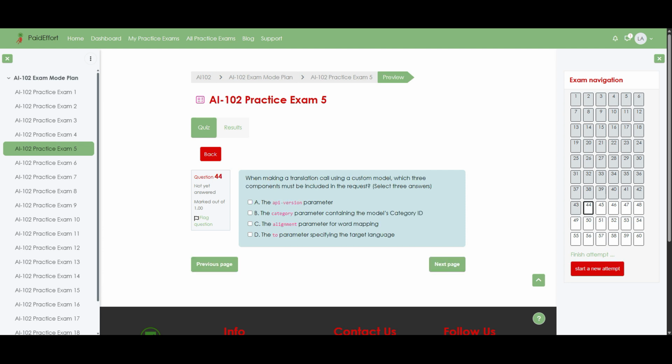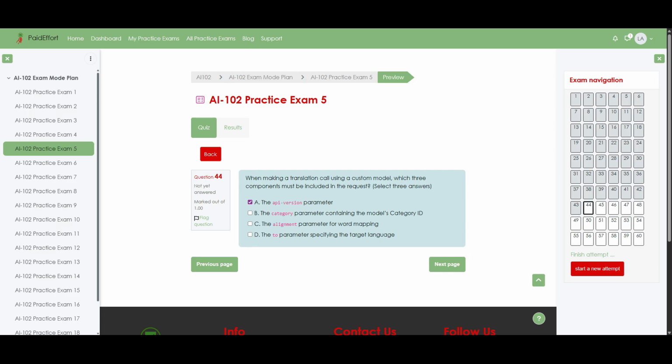Question 44. When making a translation call using a custom model, which three components must be included in the request? Select three answers. Option A, the API version parameter. Option B, the category parameter containing the model's category ID. Option C, the alignment parameter for word mapping. Option D, the two parameters specifying the target language.